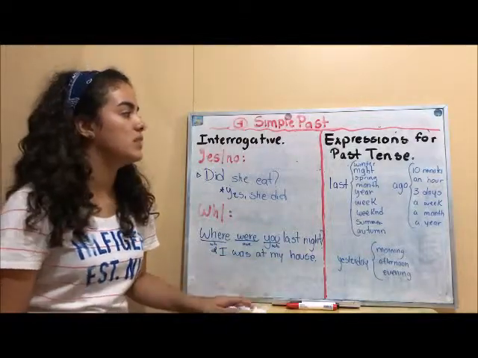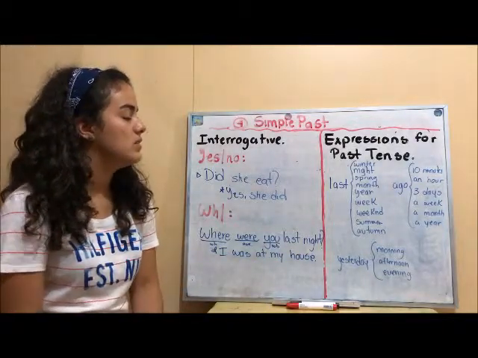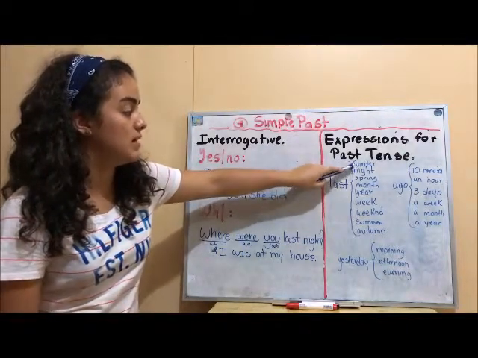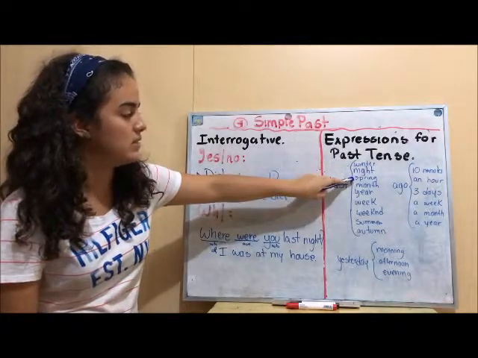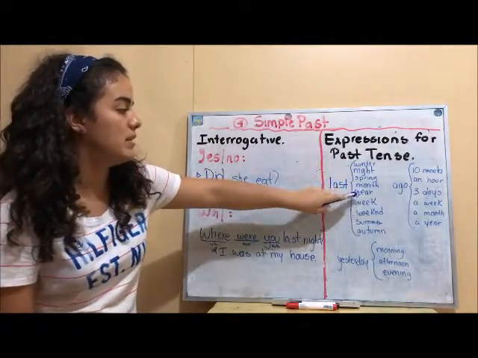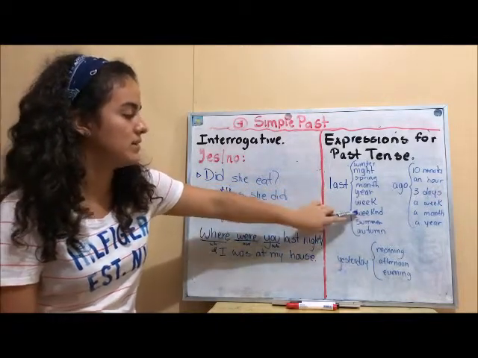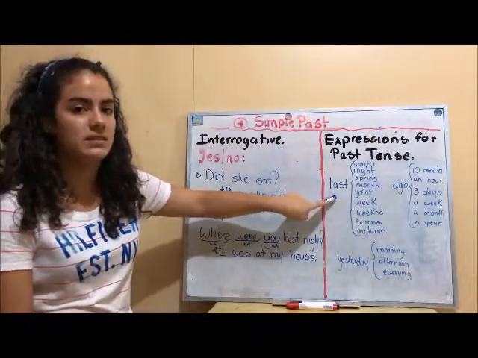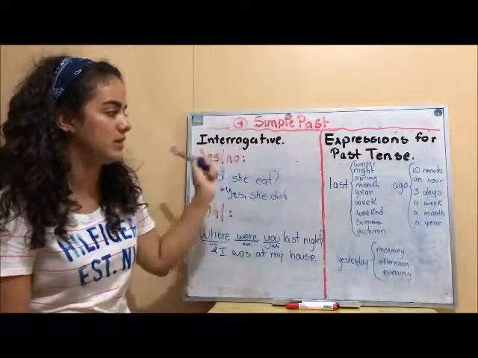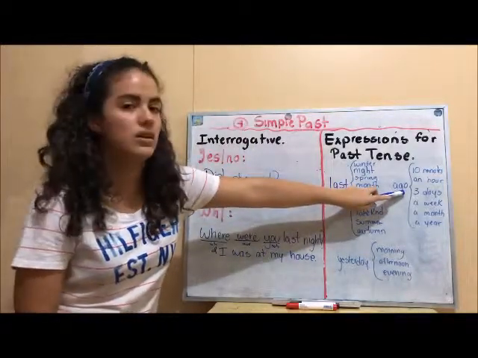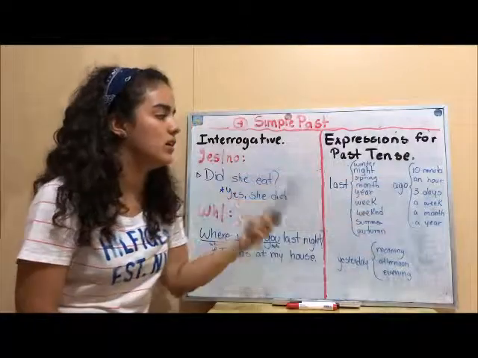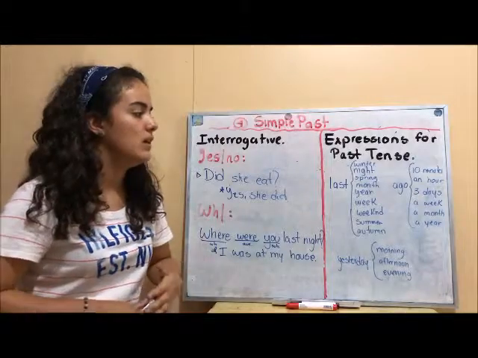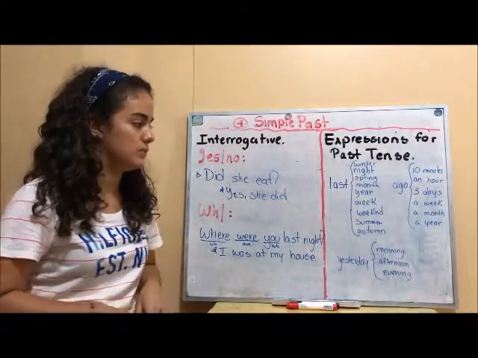And now we have expressions for past tense. So for last, we can use last spring, last winter, last night, last month, last year, last week, last weekend, last summer, and last autumn. With last, it means el pasado. And now with ago, we can use 10 minutes ago, an hour ago, 3 days ago, a week ago, a month ago, and a year ago.